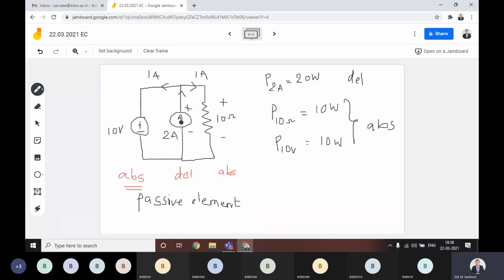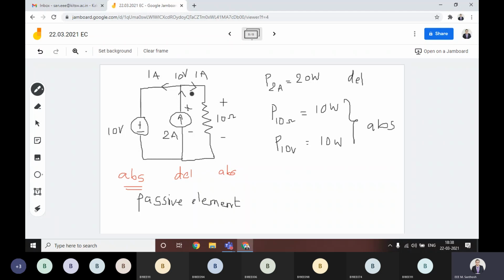Sometimes, whatever the 2 ampere we are assuming, the current source is only delivering. All the other sources here, in this case, if the current is coming this way, then if you assume the current direction this way and this way, 1 ampere is going this way and another 1 ampere is going this way. Why? Because here it is 10 ohms. I hope you understood.